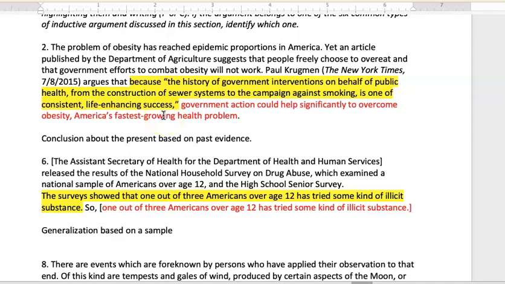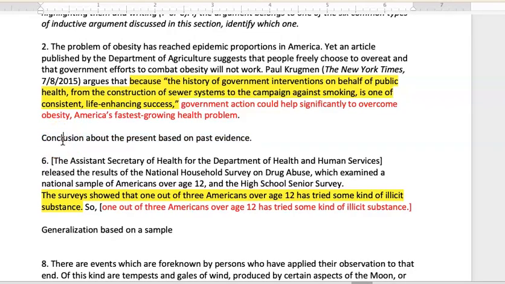So they're looking at the past. So I think this is a conclusion about the present based on past evidence. And you can see this is ampliative, right? It's an inductive argument basically, right? They're trying to make an educated guess based on past evidence about the present or future, I guess.